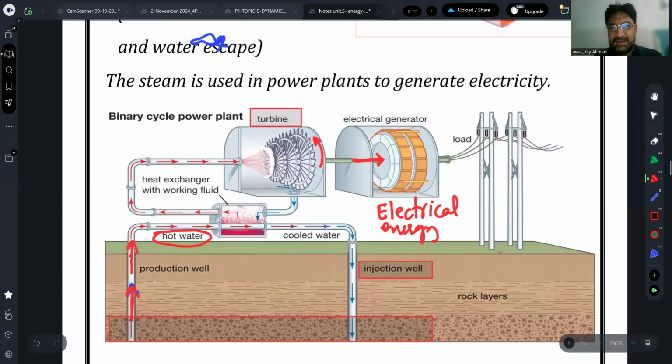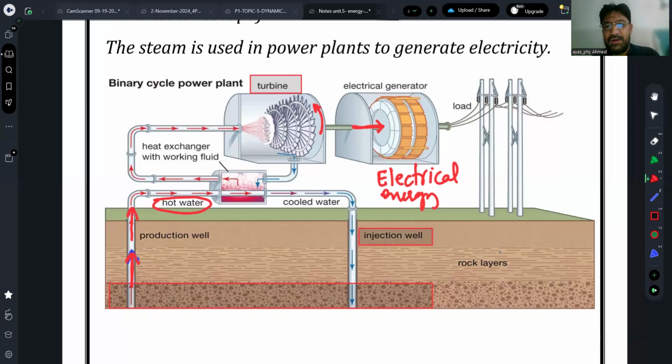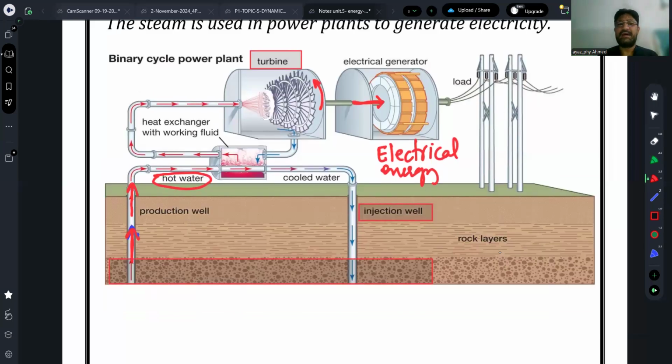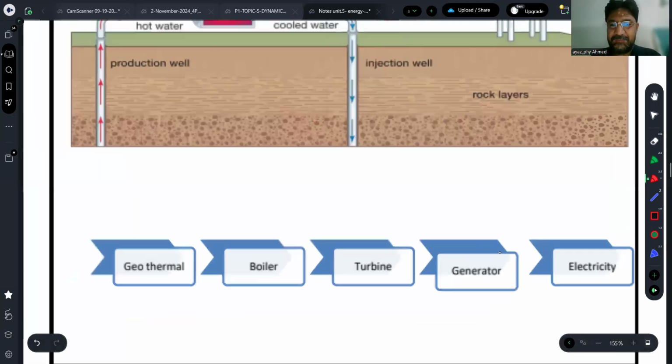So I believe that it would be very clear. That is the entire block diagram, the working diagram of your geothermal power plants. Now, here is the block diagram showing the flow of energy.